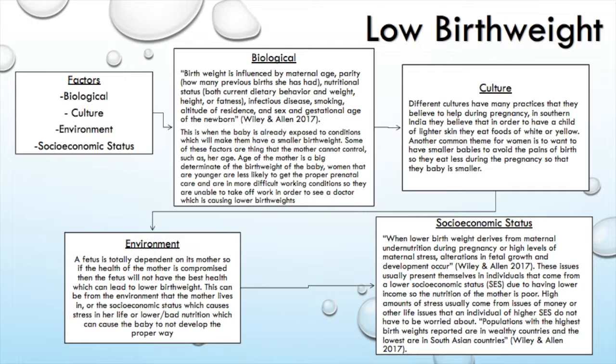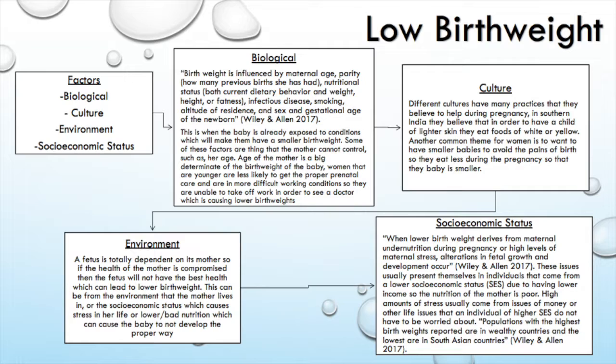All of these stem from the socioeconomic status, because if you are from a higher socioeconomic status, so you're from a wealthier status, you are able to have access to doctors that will tell you the proper things that you need to be doing during pregnancy. And women that come from lower socioeconomic statuses don't get to the doctors the way they should be. So lower birth rates are based off of the SES of the mother.